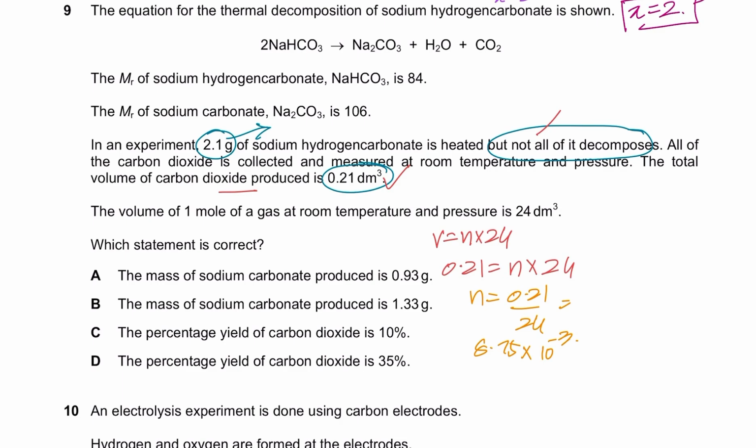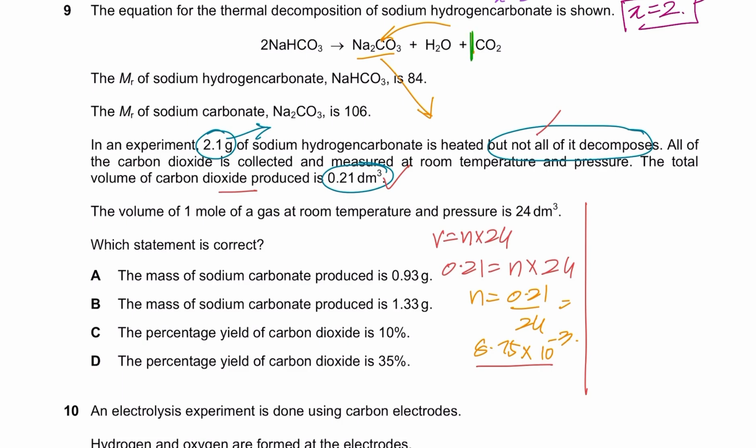Secondly, use the equation to go from the moles of the known data to the moles of the unknown data, which is sodium carbonate. And third is basically convert the moles of the unknown data, which now you have found, into the required units, right? So we got the moles of carbon dioxide. Now let's go to the moles of sodium carbonate.